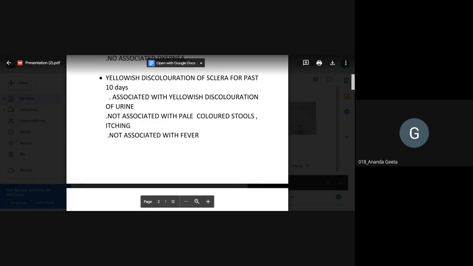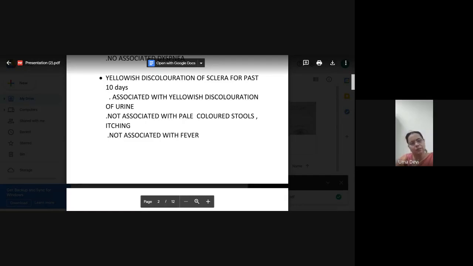So what will be the typical history? That is what you said. There will be pale colored stool, itching is associated, and there will be high colored urine. If you see the urine of a patient with obstructive jaundice, you'll see that it is almost reddish yellow, no? Almost like a hematuria. You may even mix it up with hematuria. That high colored it will be.